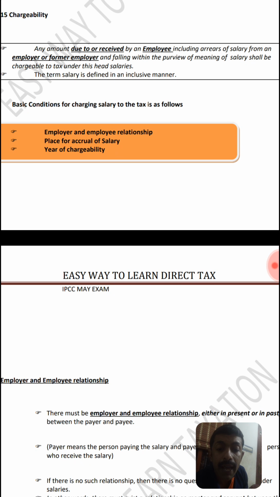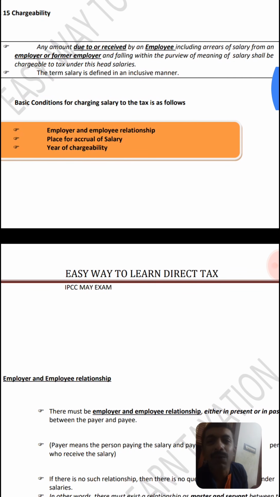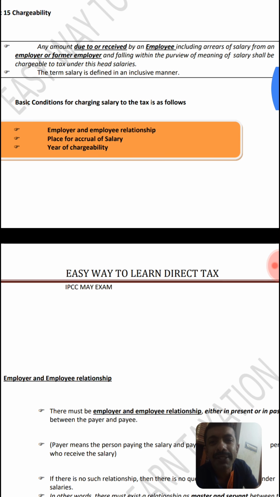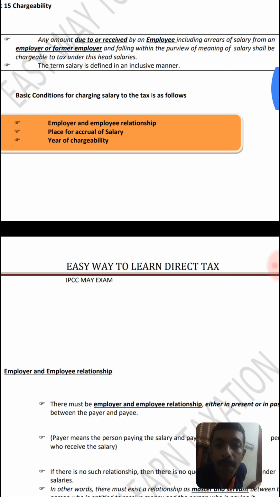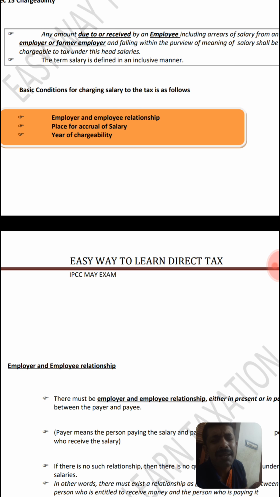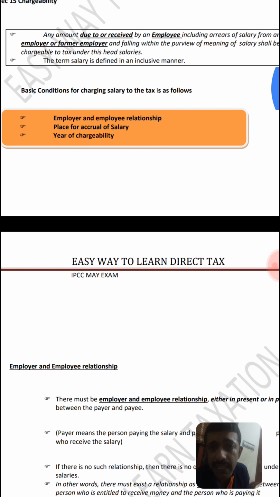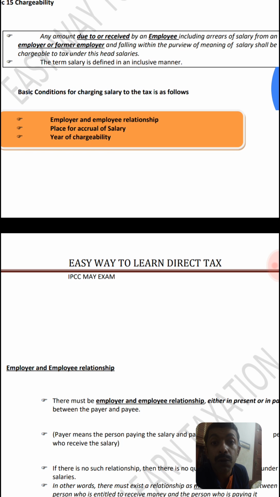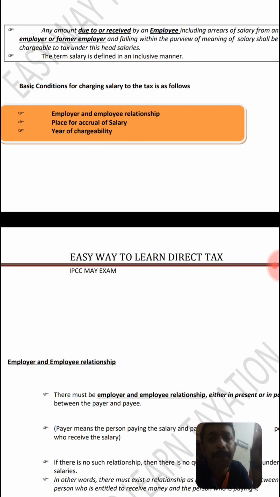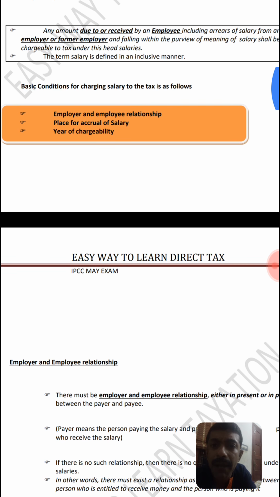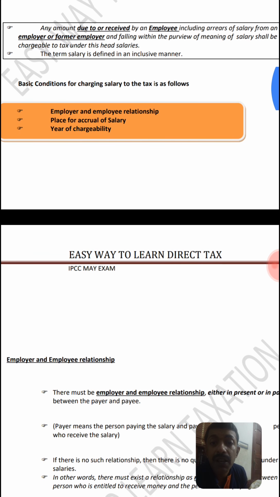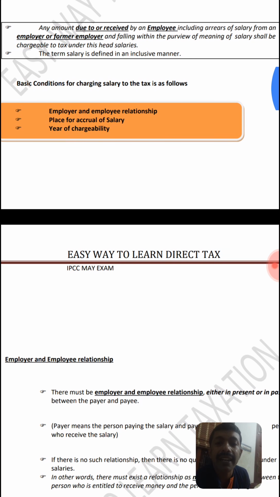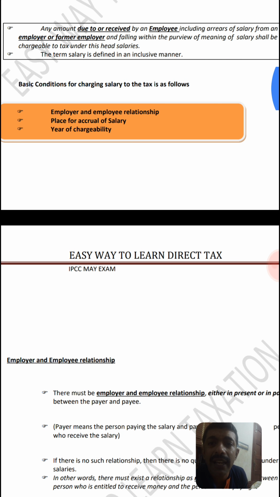What point of time salary could be chargeable to tax? When the time passes to the due point, you have to charge tax on due point. Or the time is passing on an advance basis and your needle is touching the receipt, salary should be chargeable to tax on receipt basis. So it is a simple concept, the point of time concept: which event is coming first, you are required to deduct tax based on the events.